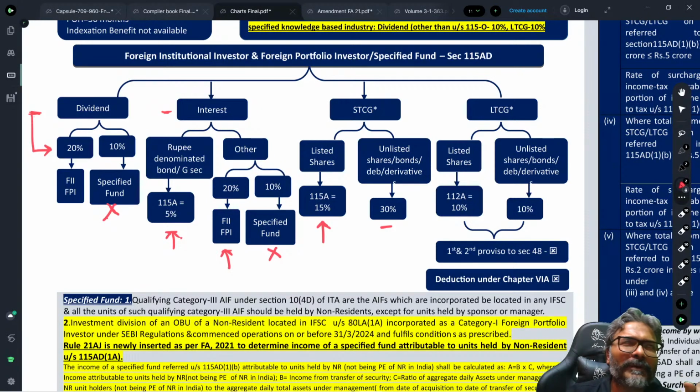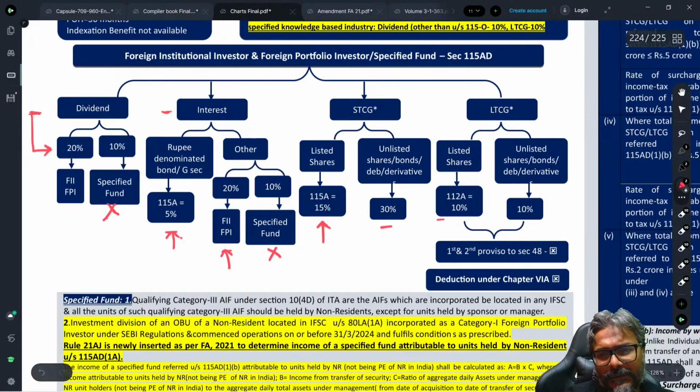Okay. Now, whether long-term capital gains, whether it is covered under 112A or it is not covered under 112A, in both the cases, students, no benefit of indexation would be available. No benefit of indexation would be available in this case, students. So can you see this one? The benefit of indexation is not available at all.